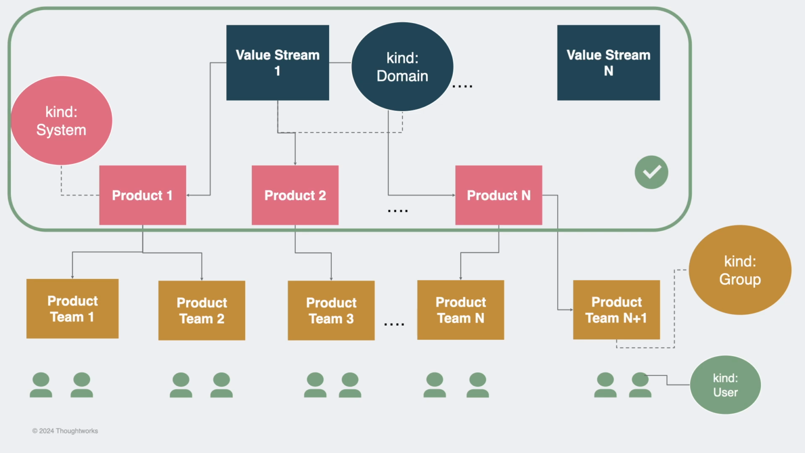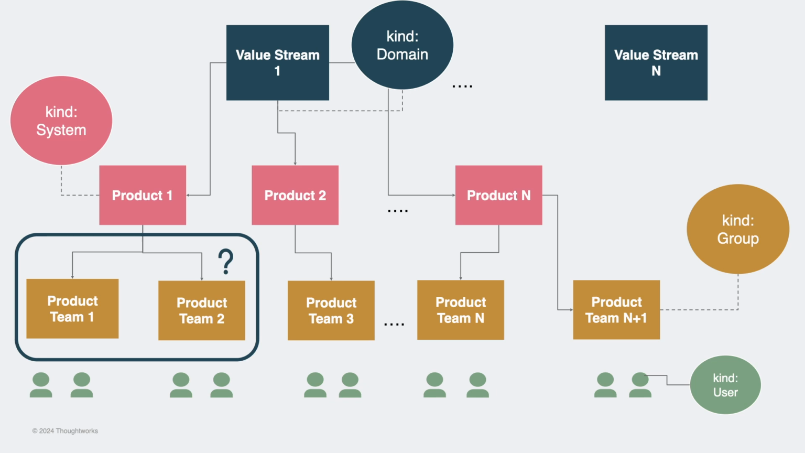As we were doing the mapping, we found out that mapping a value stream to a domain and a product to a system was all easy. But how do we map that a product can have multiple product teams working on it? And why is this a problem?